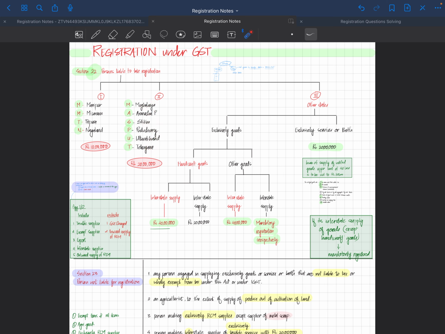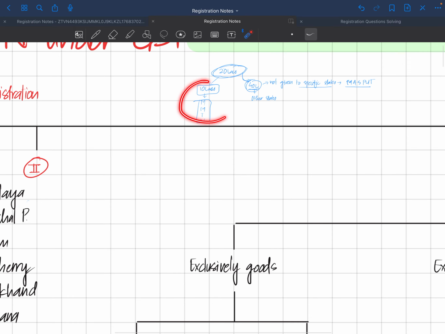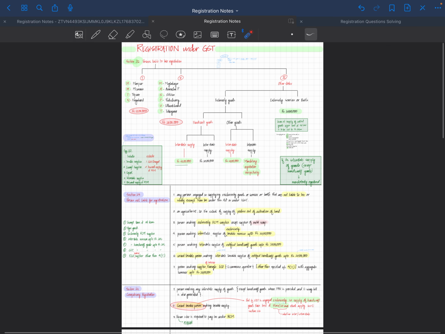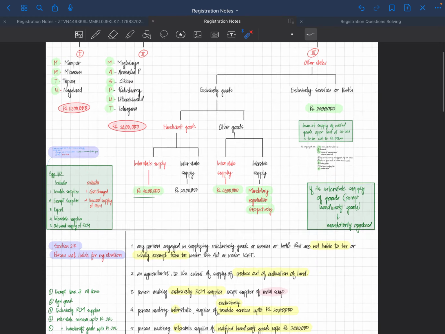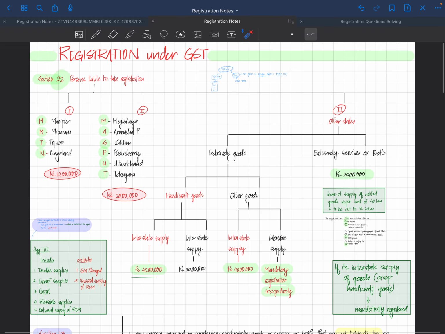So from here we realize that generally it's 20 lakhs. Okay, generally everywhere you see it's 20 lakhs, but as we have told, the 10 lakhs is for special category states. That's why we gave them a special section. And then we realized it's for other goods, that's why we came here for 40 lakhs.